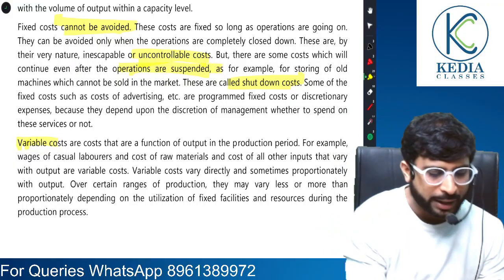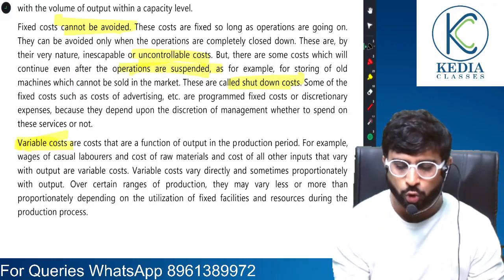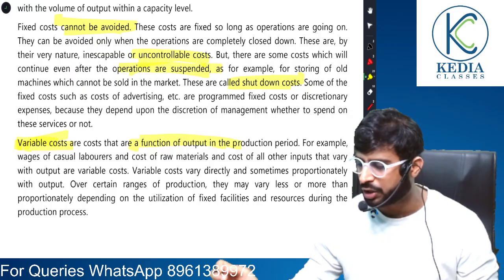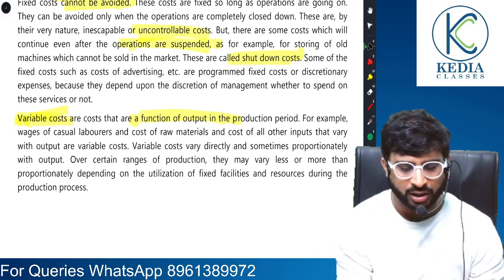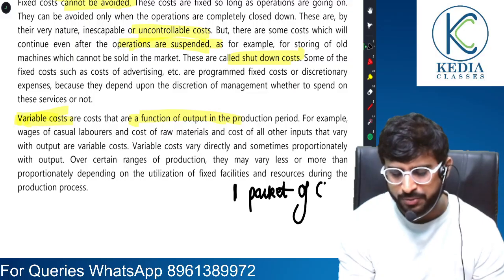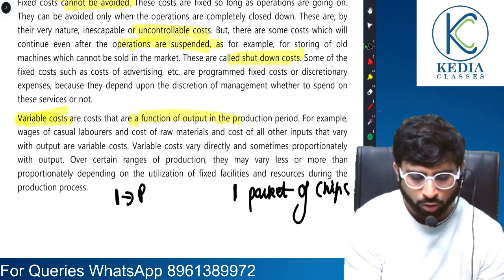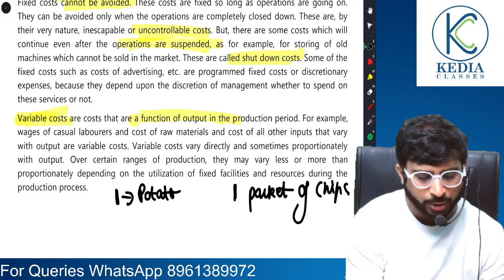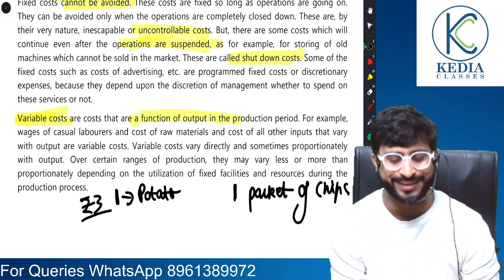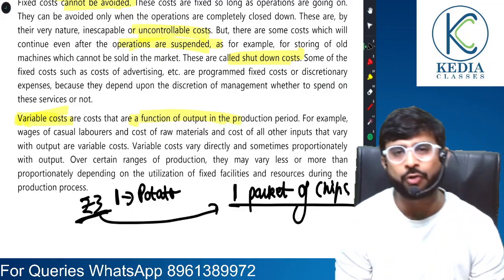Coming back to variable cost. Friends, a very easy point. Variable costs are those costs that change with the output level. A very easy example I could give was, suppose I have a chips factory and for every one packet of chips that I produce, I have to use one potato. And let's say one potato costs me rupees 3. Just for example. So for one packet of chips, one potato of rupees 3.